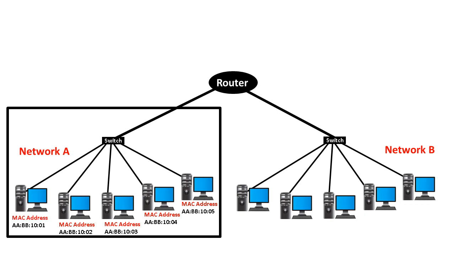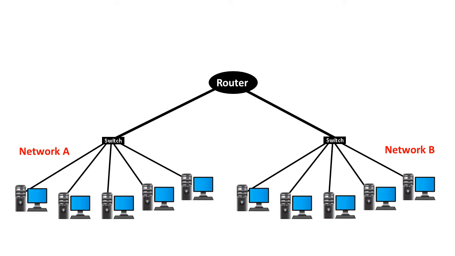But switch cannot send data packets from computer of one network to the computer of another network, because switch cannot understand IP address, whereas router understands the IP address along with the host and network address. Therefore, router can send data packets from computer of one network to the computer of another network by identifying the IP address of networking devices connected to it.